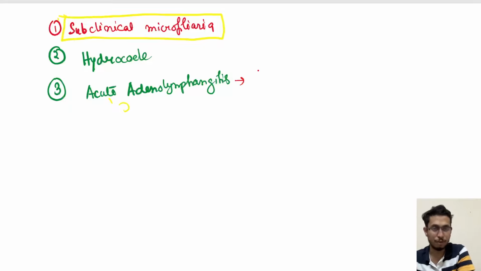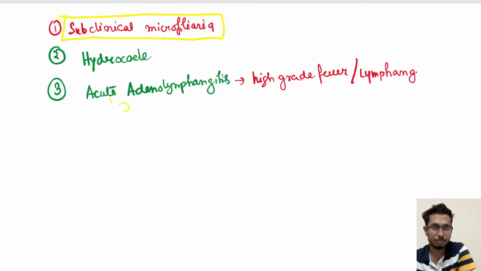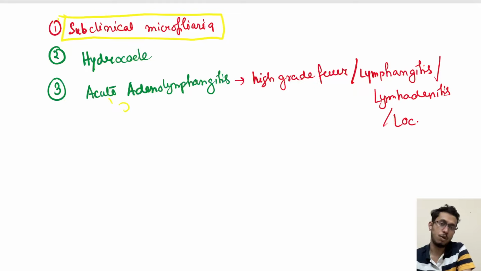So they present with high grade fever, lymphangitis, lymphadenitis, and sometimes local edema.